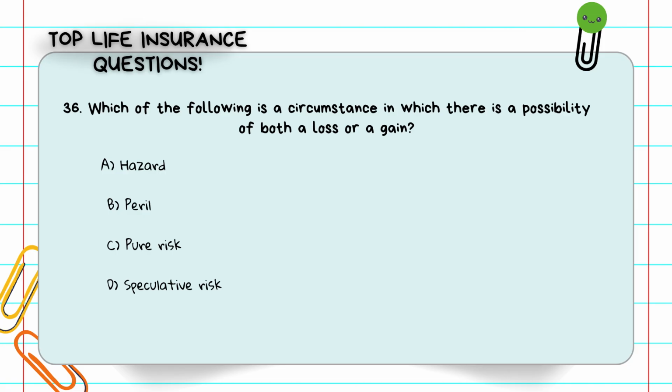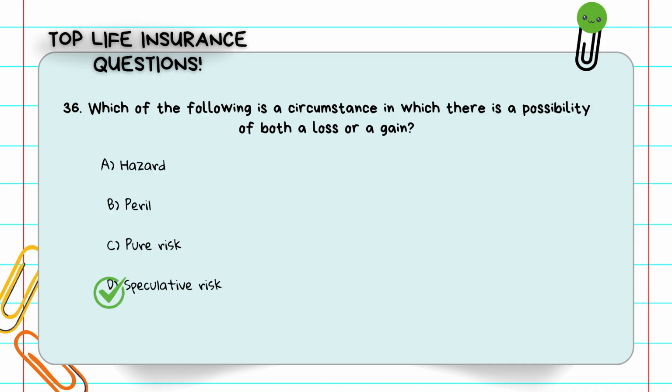Question number 36. Which of the following is a circumstance in which there is a possibility of both a loss or a gain? A, hazard. B, peril. C, pure risk. D, speculative risk. If there's a chance to win or lose, like gambling or investing, that's speculative risk. Insurance only covers pure risks, not speculative ones. The answer is D, speculative risk.